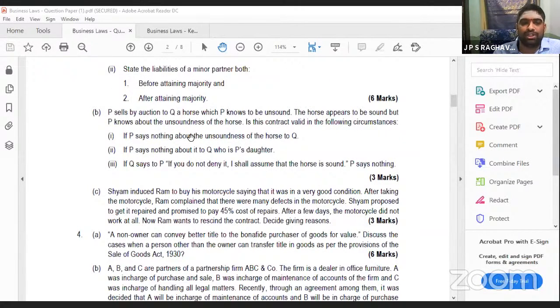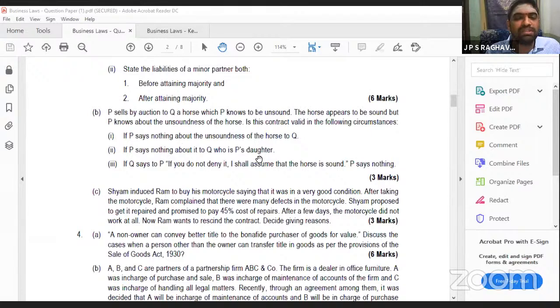P sells by auction to Q a horse which P knows to be unsound. Unsound means not mentally capable. The horse is being sold. The horse appears to be sound, but P knows about the unsoundness. The horse is looking like a sound horse. Sound horse means a perfect horse. But actually it is not sound. In this contract, following, each question carries 1 mark here, total is 3. First, P says nothing about the unsoundness to Q.